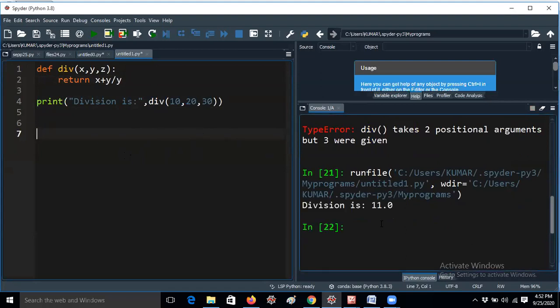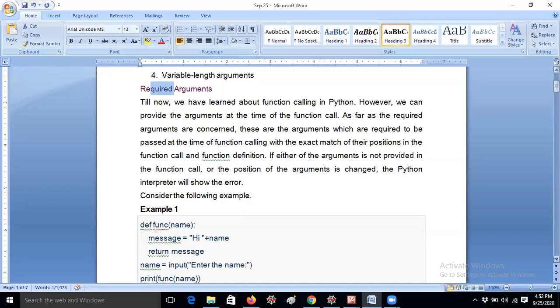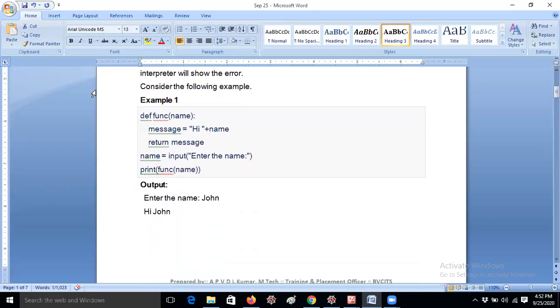One minute guys, it is taking some time. Okay, so it is working, right? That means I'm giving three parameters and three arguments here. So all are safe, right? This is nothing but required arguments. I hope you understand, guys, but I will explain with an example. This is very easy.